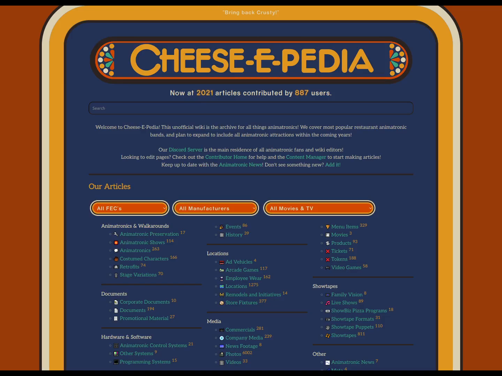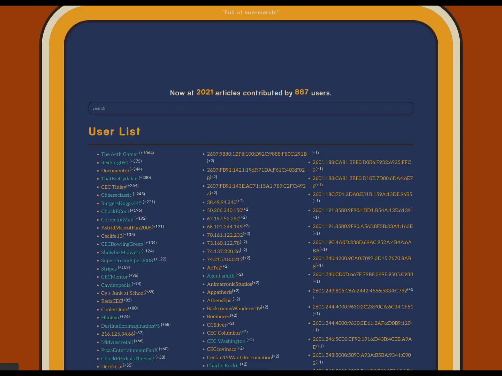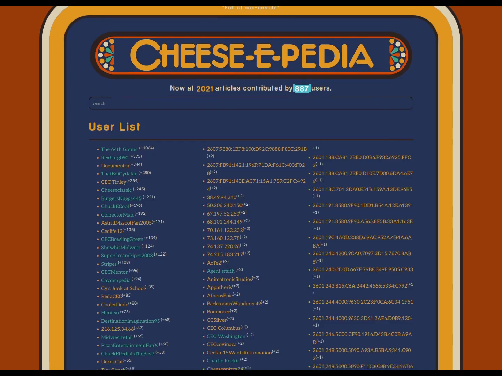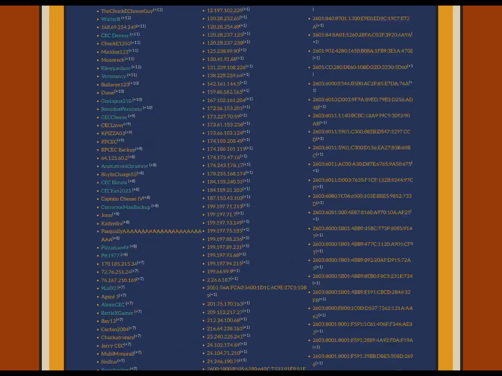And if you go back to the user list, the number here is how many articles a person has worked on. So I'm about 3 times past second place in number of articles worked on, and a lot I forget to add myself as a contributor to. But it's still the community site. Most of the pages are made by other people. It's 800 users, 2,000 articles, and here's every user.